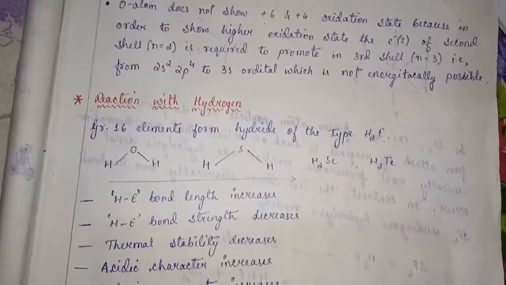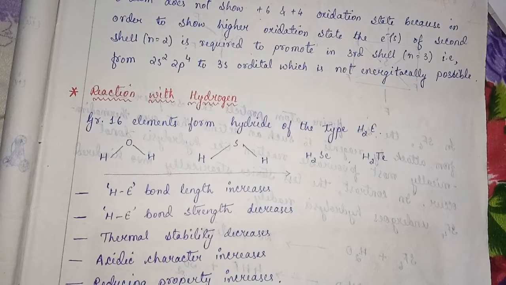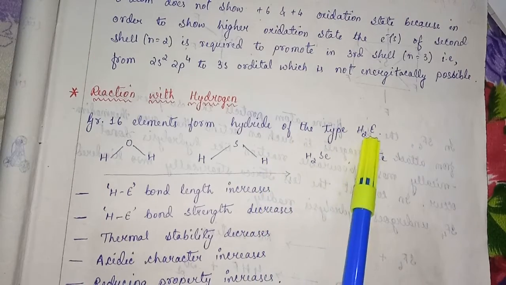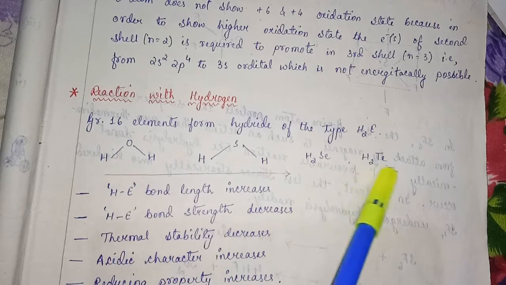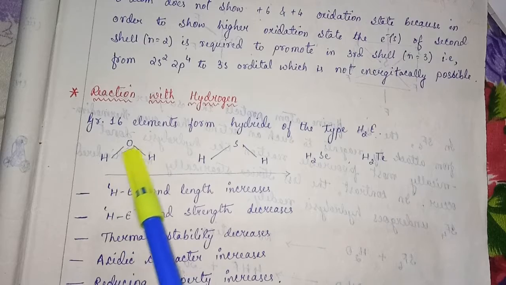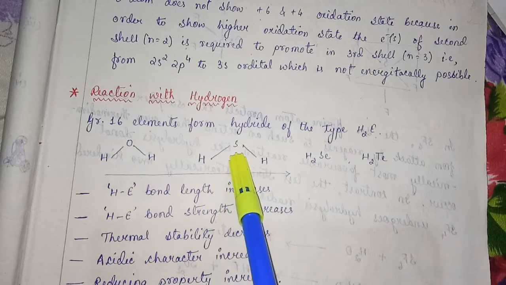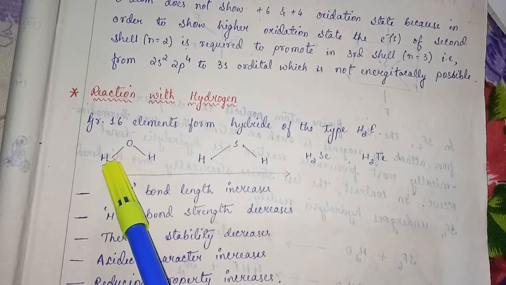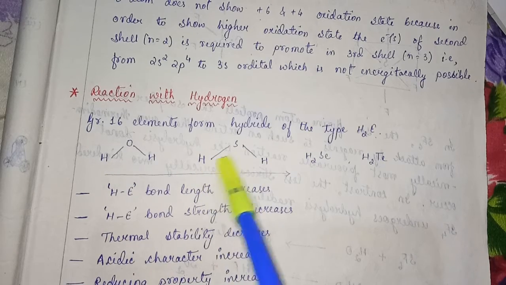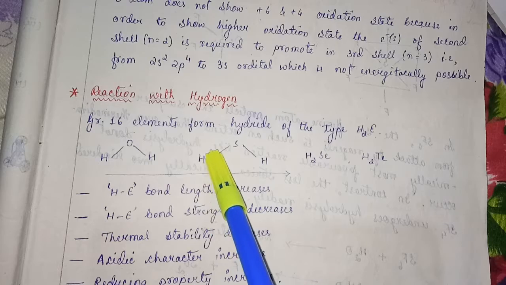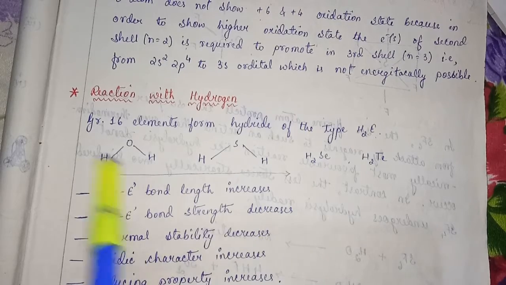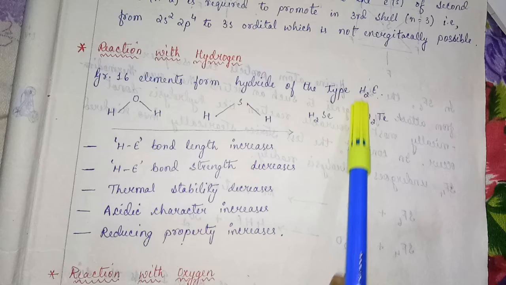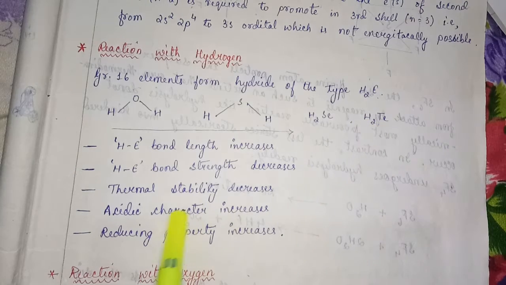Now reaction with hydrogen. Group 16 elements form hydrides of the type H2E. This is H2E, this is H2E, this is H2E. In that case, the O-H bond is shorter, so stronger, and the S-H bond is weaker, thermal stability is less, hydrogen releasing power is more. So you have to write: bond length increases, bond strength decreases, thermal stability decreases, means with small heat it breaks down because the bond length is higher.